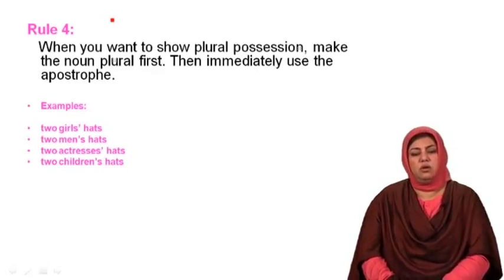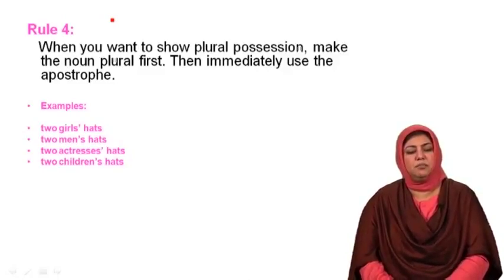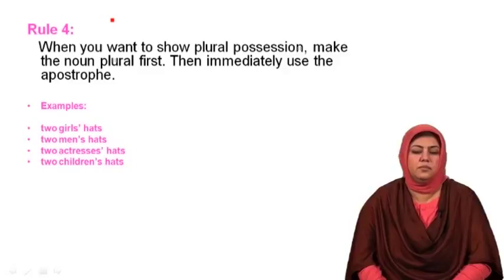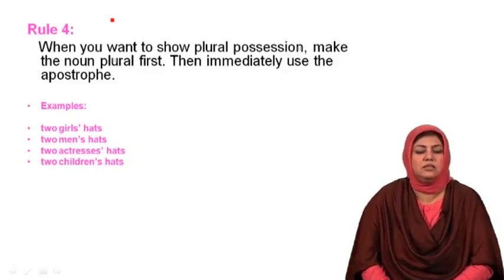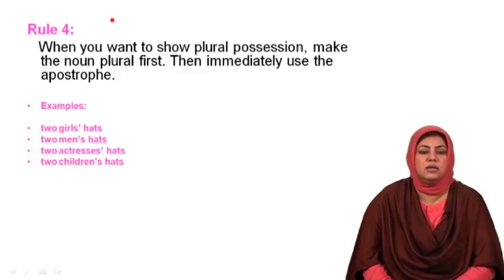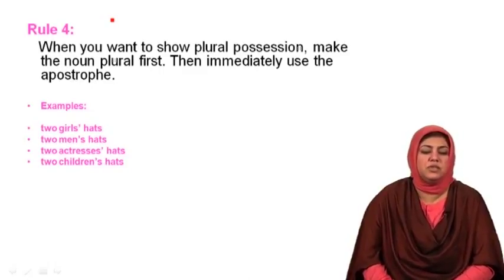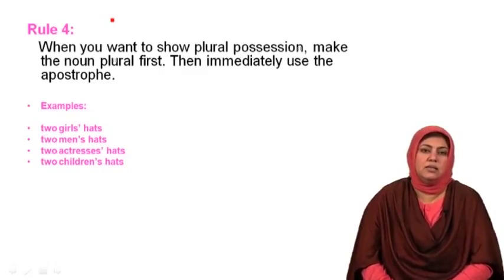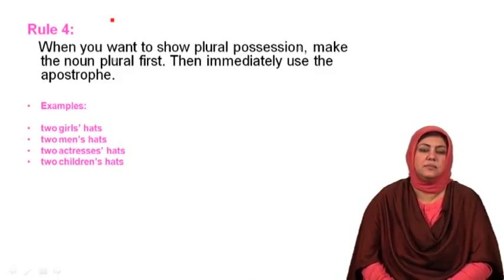Please notice the use of apostrophe in these 2 examples. In the first example, the possession for the noun girl is to be shown. First, the plural for the noun girl is made, that is girls. For this plural possession, the apostrophe is added after the S.